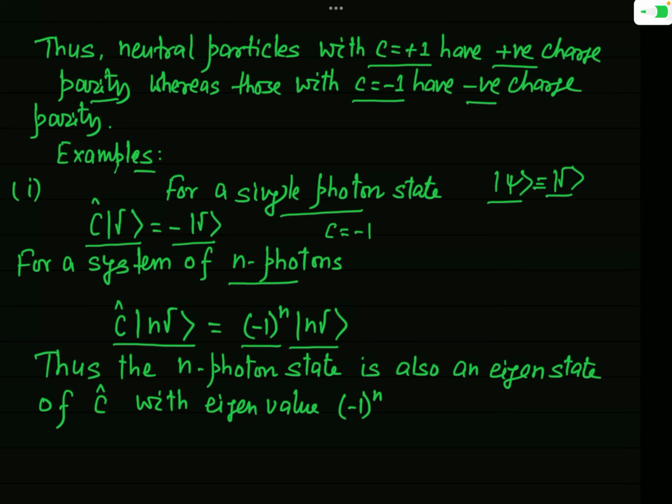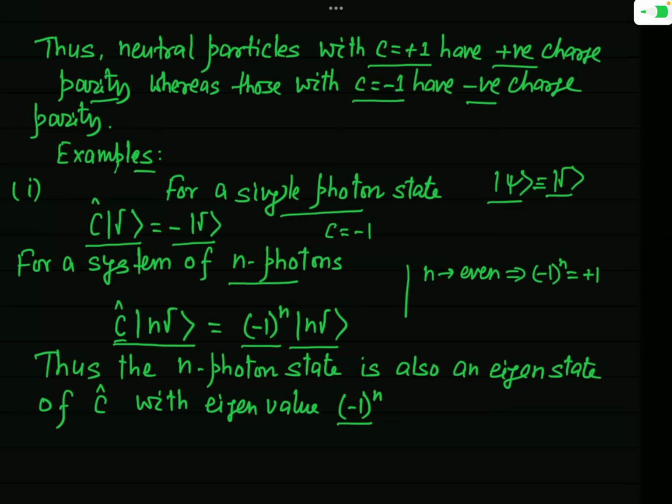So you can see in this case of a system of n photons, the eigenvalue of this operator C hat is (-1)^n. In this case the charge parity may be positive or it may be negative, both. If n is an even number, then (-1)^n will be equal to +1.